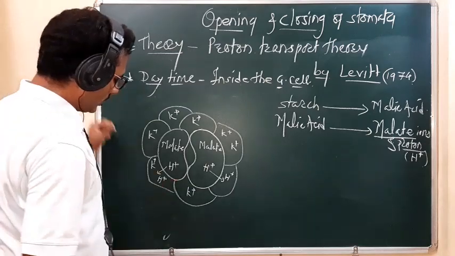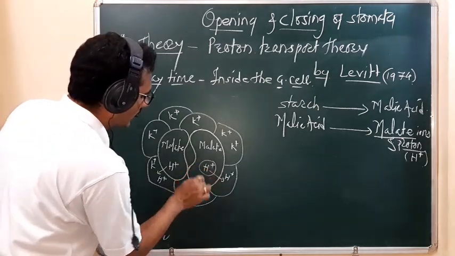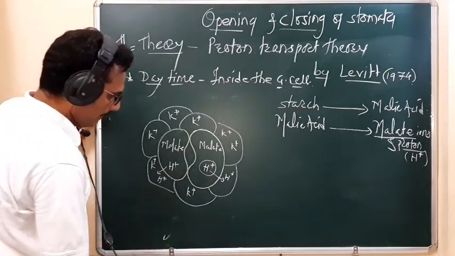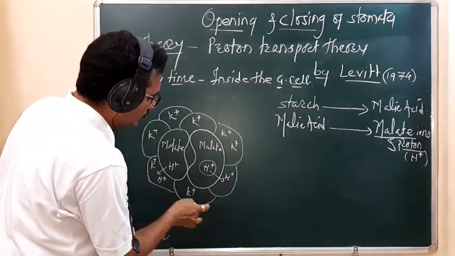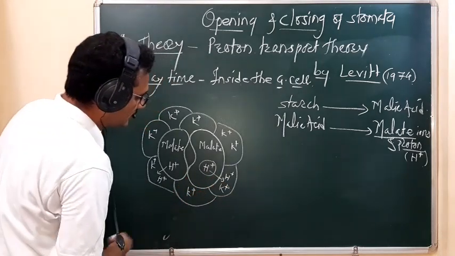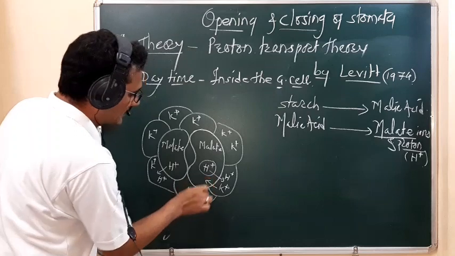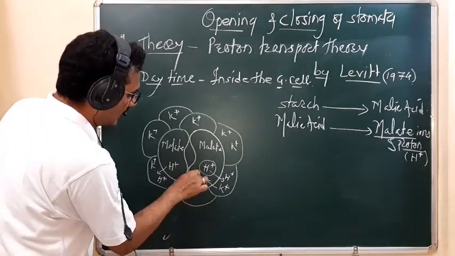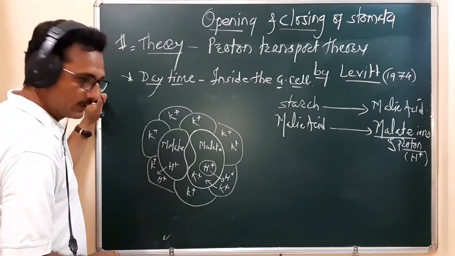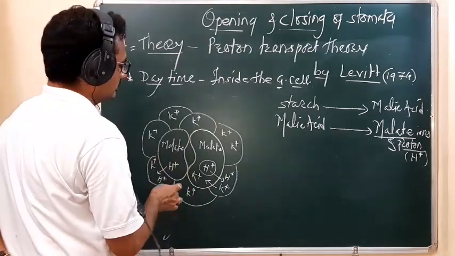So when this proton is transferred toward the subsidiary cell, then in return, this K plus ion, potassium ion, is taken inside. The K plus ion is received from the subsidiary cell inside the guard cell.